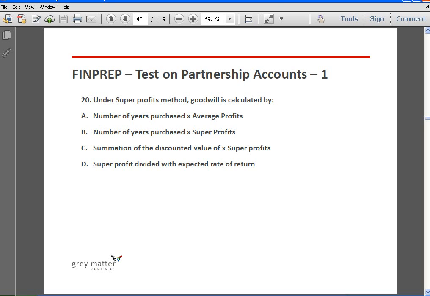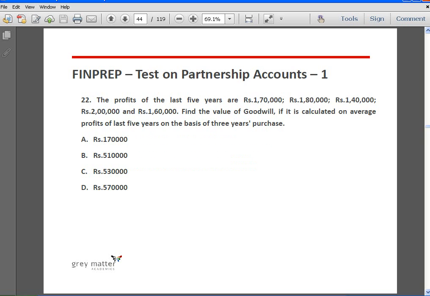So then how do we value goodwill? Under the super profit method, we multiply the super profit with the number of years of purchase. So here the answer is B, number of years purchase into super profit. The next method is called the capitalization basis. Now what is this capitalization basis? Under the capitalization method, we capitalize the super profit with the normal rate of return to get the goodwill. So the answer is D, super profit divided by the expected rate of return.